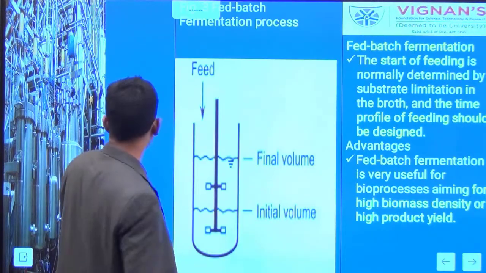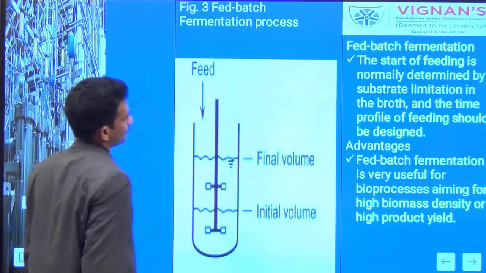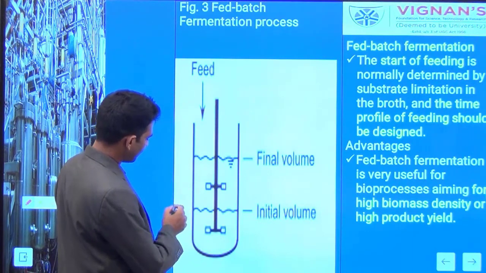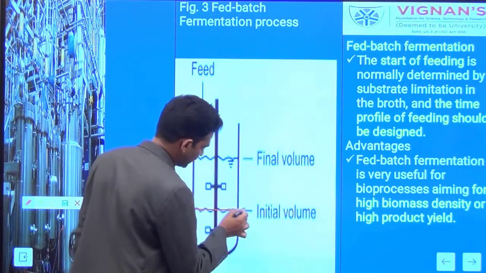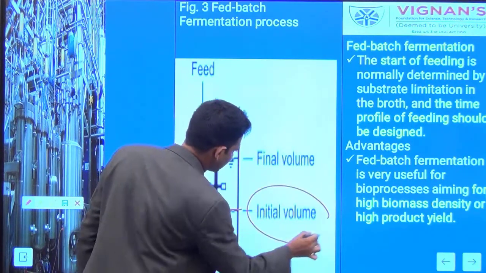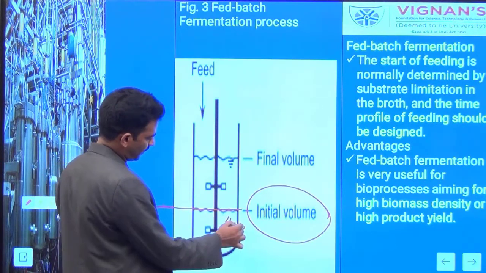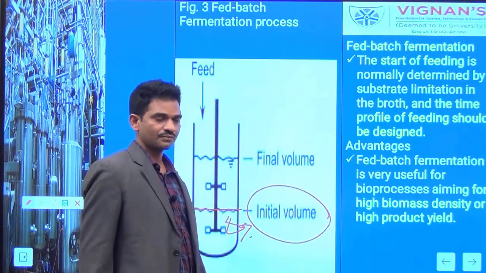And you can go for the second mode of operation, which is fed batch operation. In a fed batch operation, first for a certain time you run in batch mode. Initially you work with an initial volume of the medium inside the reactor, around 40% of the medium, and you initially grow the cells.